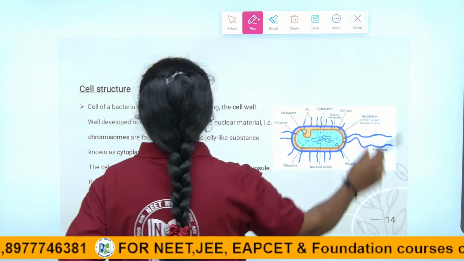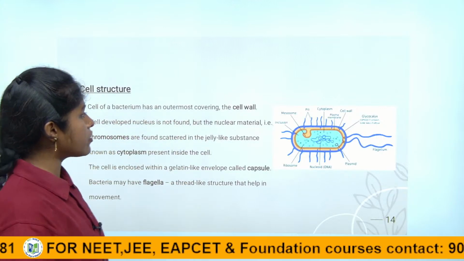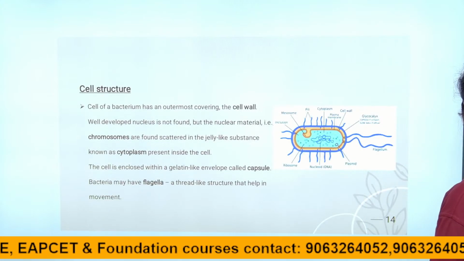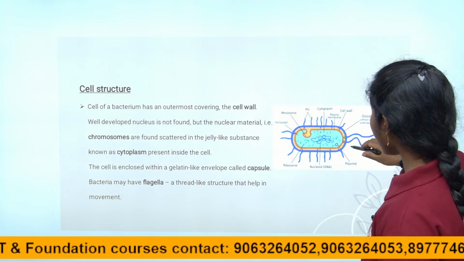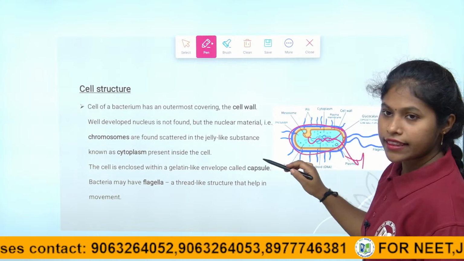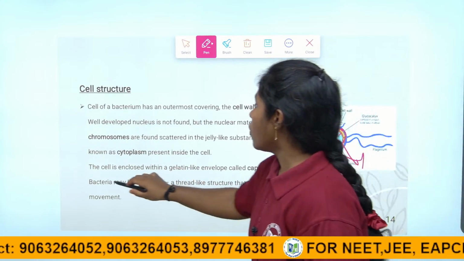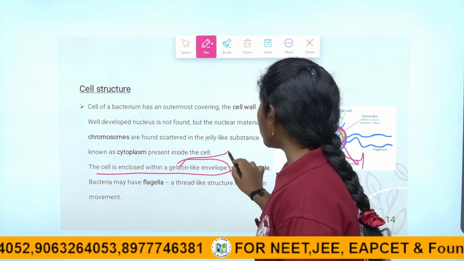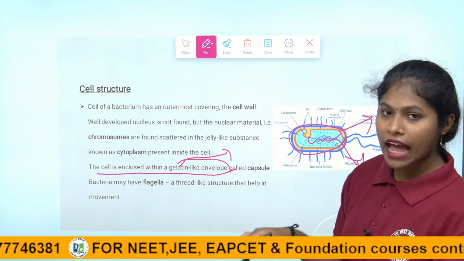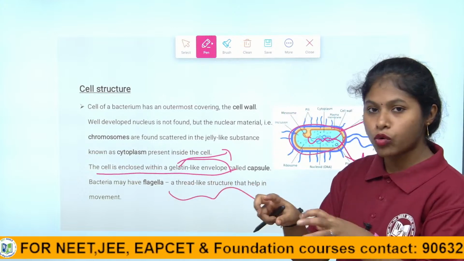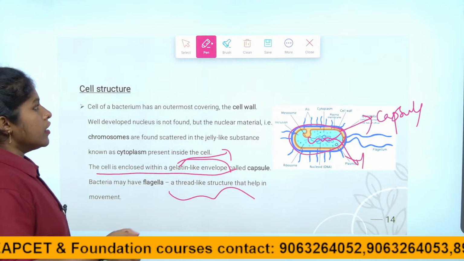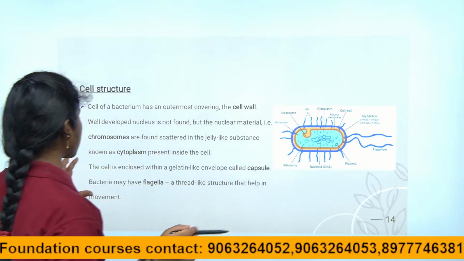This is about the cell structure. The cell of bacteria has the outermost covering layer, we call it as cell wall, and the well developed nucleus is not found because it is scattered in the jelly like substance. We call it as cytoplasm. The nuclear material is scattered in the cytoplasm, right children? The cell is enclosed with a gelatinous, mucilage like substance. We call it as capsule, right children? The bacteria have the flagella. It is a thread like structure that helps in movement, right children? For food purposes it will move to the places. That is how the cell structure of the